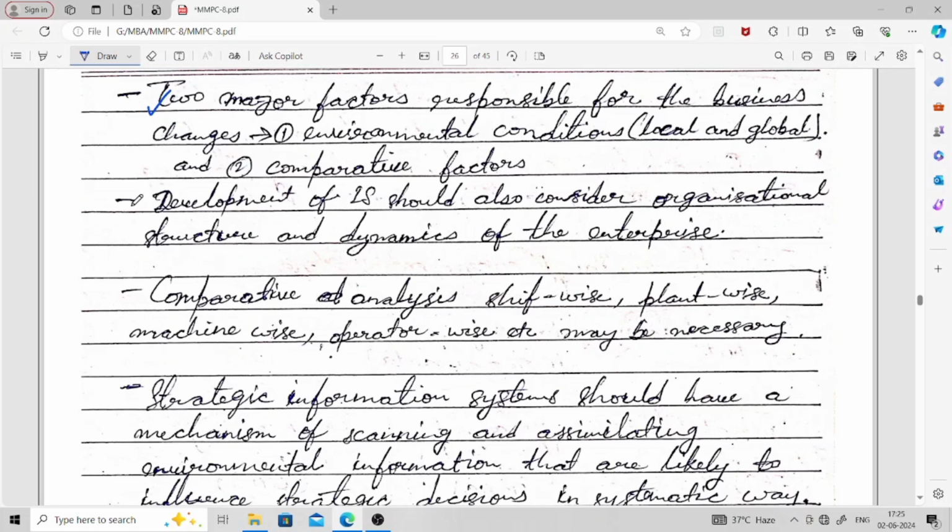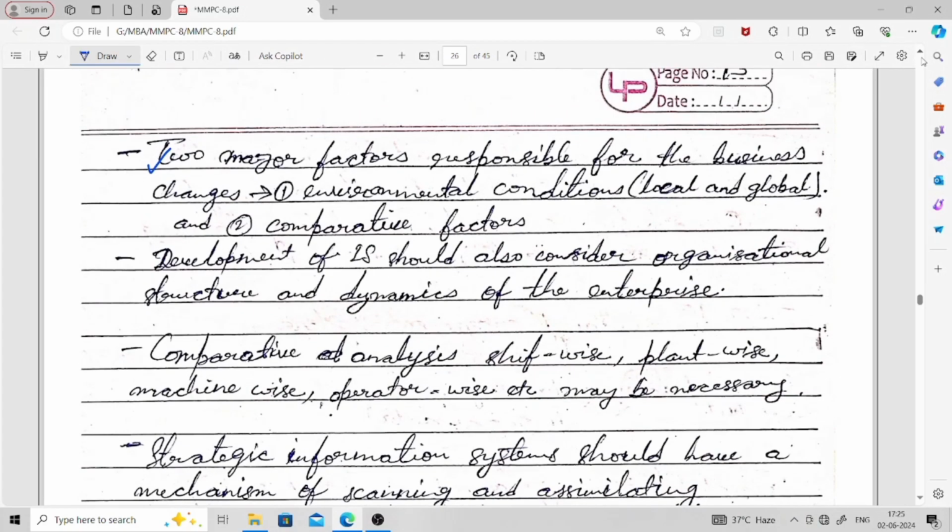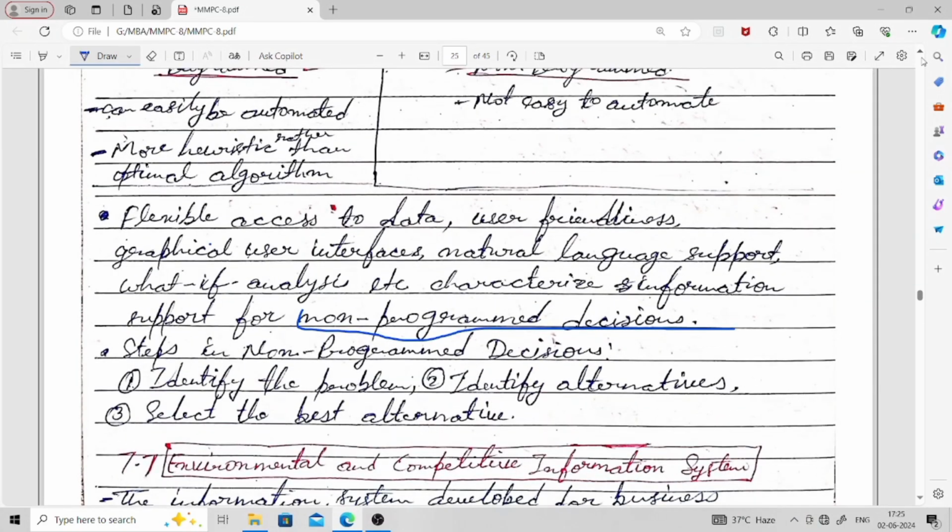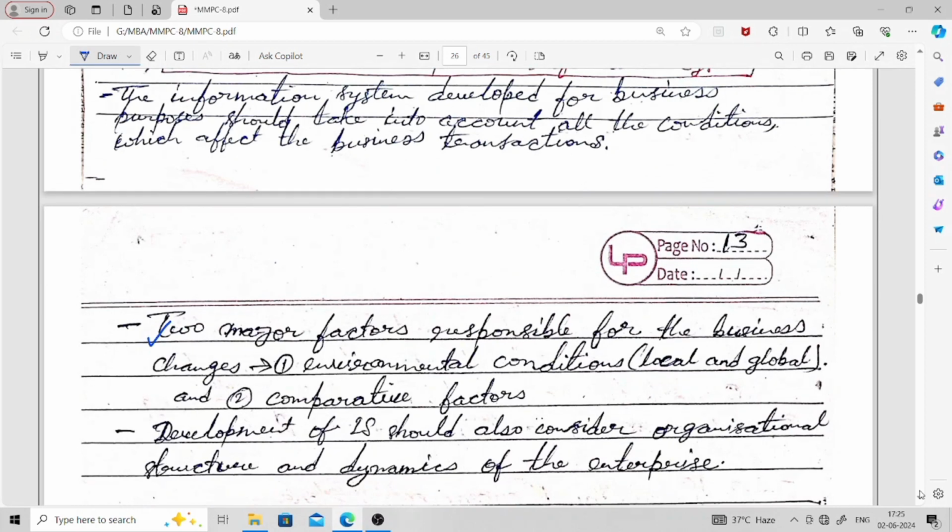Development of information systems should also consider organizational structure and dynamics of the enterprise. Okay, so the topic here is environment and competitive information system. We are talking about how environment and information system are dependent on each other. That's why development of information system should also consider organizational structure, the way the organization is structured and the dynamics of the enterprise, on the basis of which this information system should be developed.